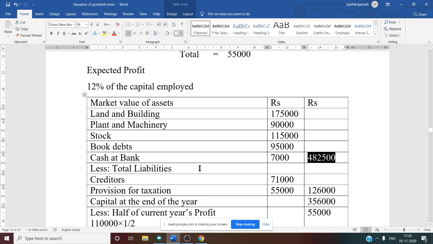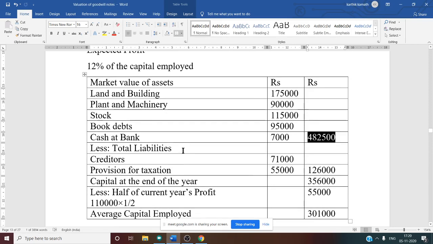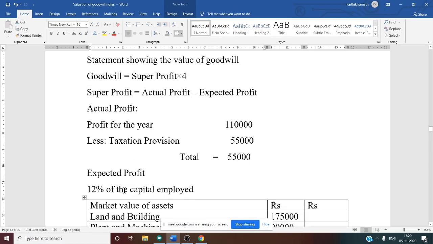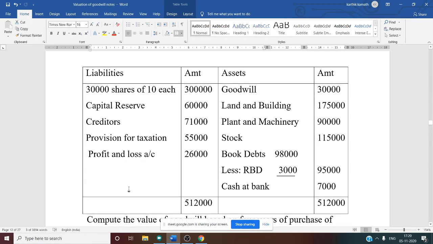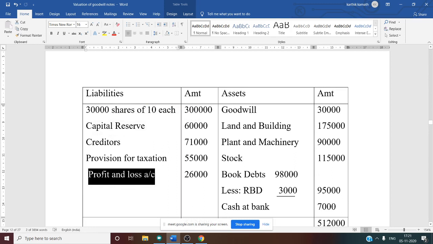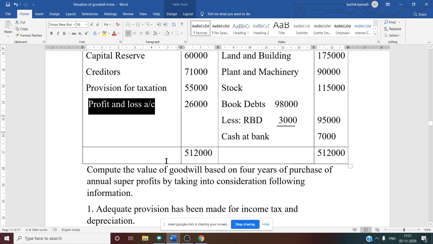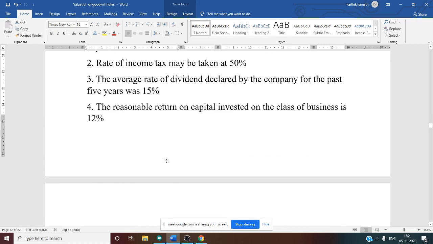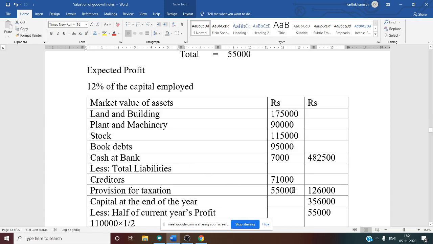After knowing the agreed value of asset, from that you need to deduct the total liabilities. If you see total liabilities, there are only 2 items. Once again let us see the question. See this, capital reserve, any type of reserve, does not appear. And shareholders' funds, equity share capital and profit and loss account, again are not there. Only 2 items, creditors and provision for taxation. Creditors 71,000 and provision for taxation is 55,000. So total liability is 1,26,000.